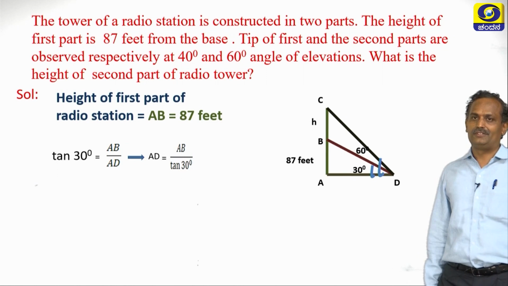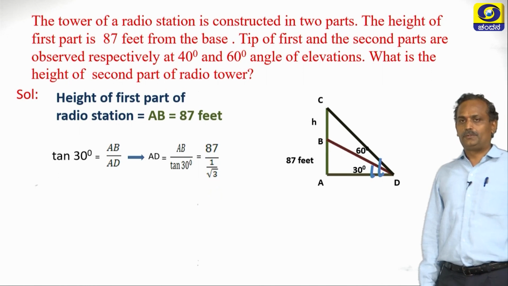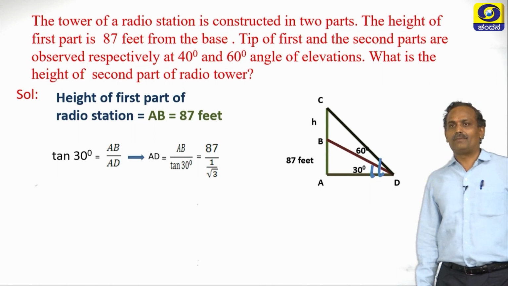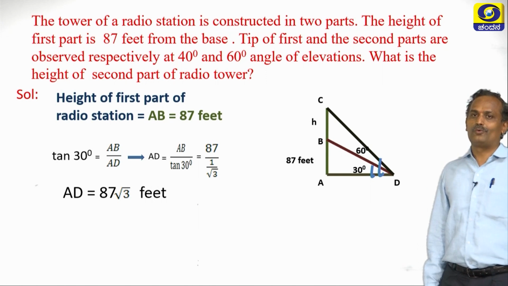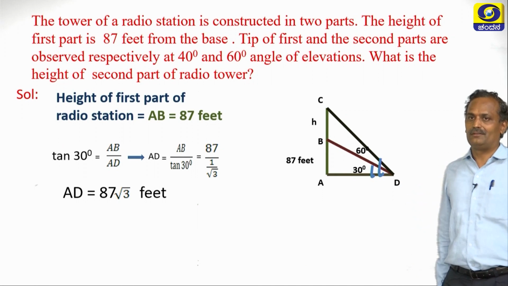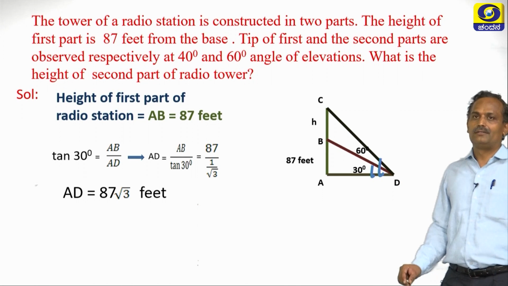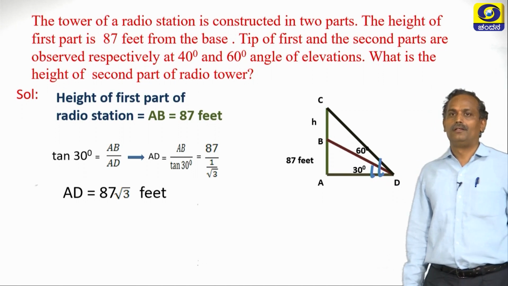Rearranging, AD is AB by tan 30, which is 87 by 1 by root 3. So AD is 87 root 3 feet, the distance between the observer and the radio station.